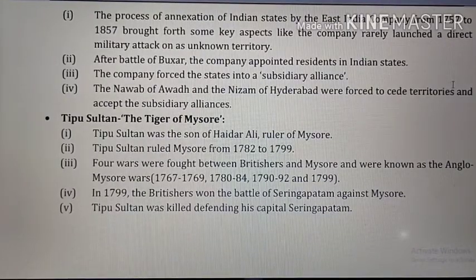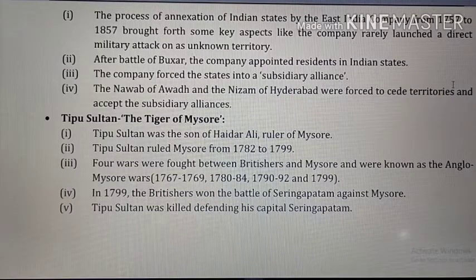After the Battle of Buxar, which occurred in 1764, the company appointed residents in Indian states. They were political or commercial agents, and their job was to serve and further the interests of the company. Through the residents, the company officials began interfering in the internal affairs of Indian states. They tried to decide who was to be the successor to the throne and who was to be appointed in administrative posts.